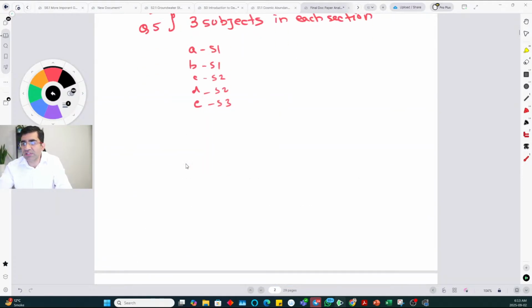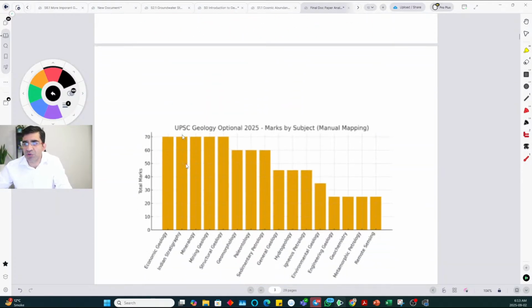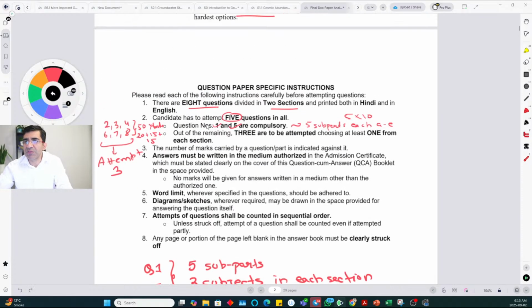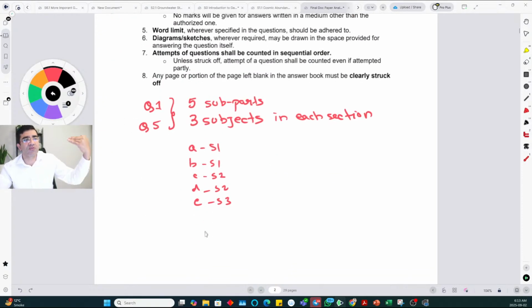So that is why you will see in the overall marks distribution, some of the subjects which get 2 questions here will have 70 marks. From these questions, it is usually either distributed in each of those sections, or if one question covers one subject entirely, in those cases, it will be 50 marks plus 20 marks from here, or 50 plus 10.